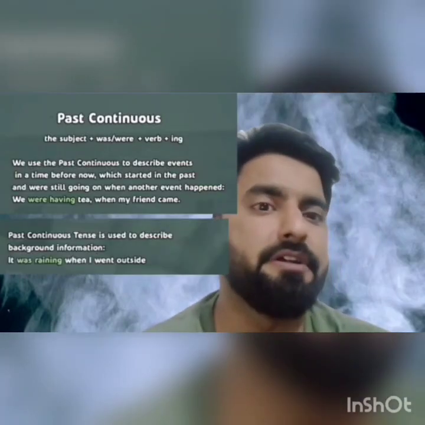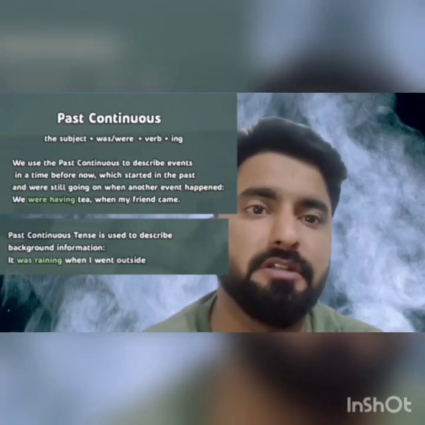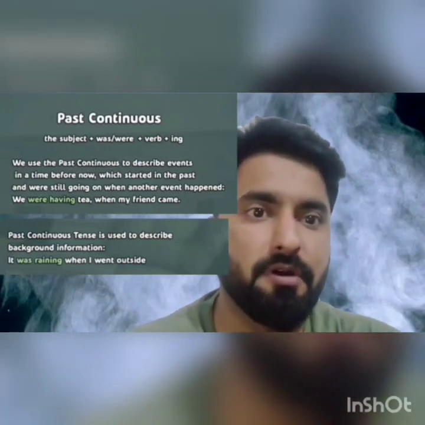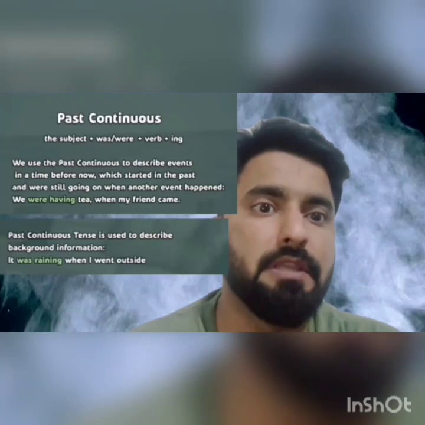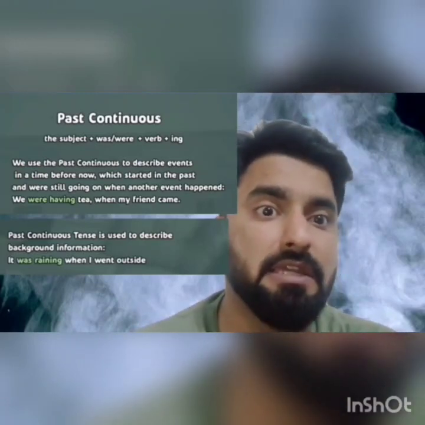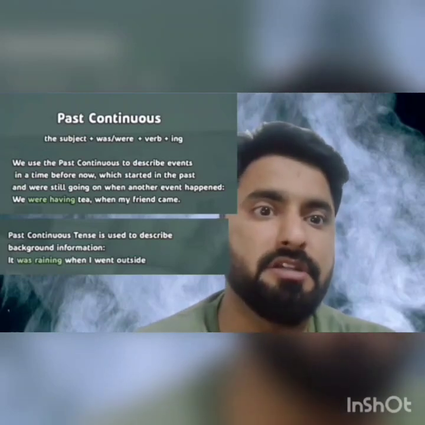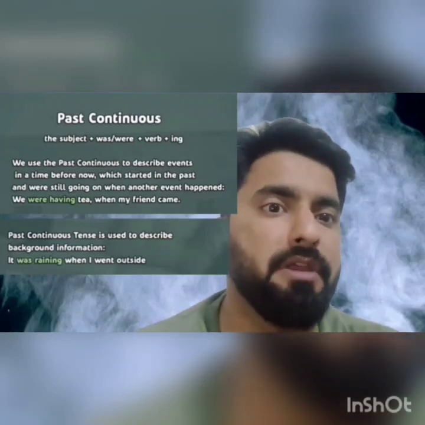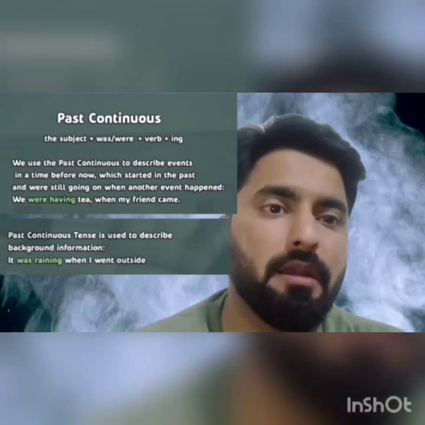Now look at the past continuous tense. In past continuous tense, the structure will be subject plus was/were plus first form of the verb with ing plus object. Was will be used with he, she, it, I, and singular noun, and were will be used with we, you, they, and plural noun.